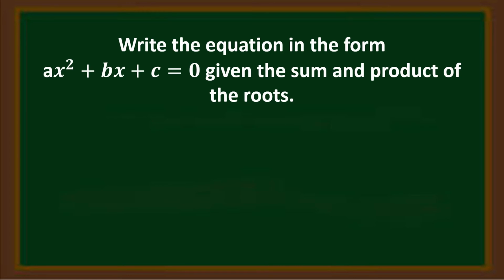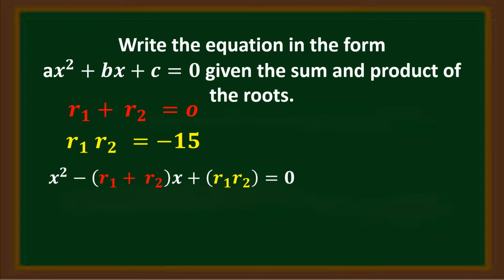Now we'll be writing the equation in the form ax squared plus bx plus c is equal to 0, given the sum and product of the roots. The sum is 0, and the product is negative 15. To find the equation, we'll just be substituting 0 and negative 15 in the formula x squared minus the sum of r sub 1 and r sub 2 times x plus the product of r sub 1 and r sub 2 is equal to 0.